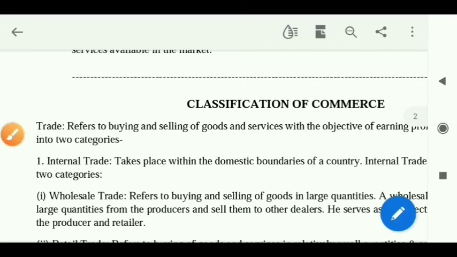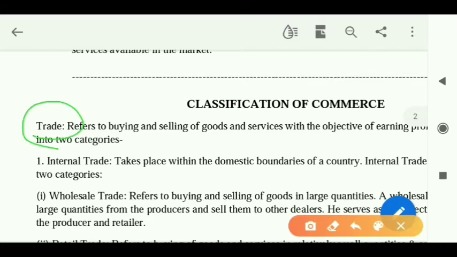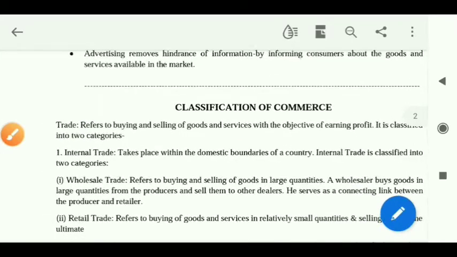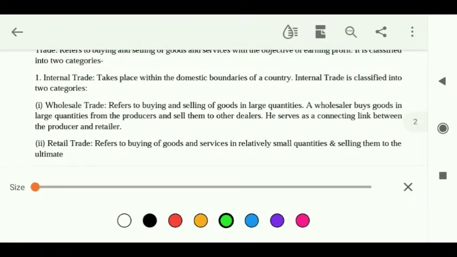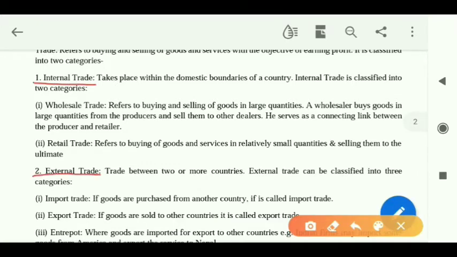So trade, we all have read this term before. What is trade? Trade refers to simple buying and selling of goods and services with the objective of earning profit. Very simple. Trade is simple buying and selling. Now this trade can also be categorized into two parts. What are the two parts? First one is internal trade and the next one is external trade.